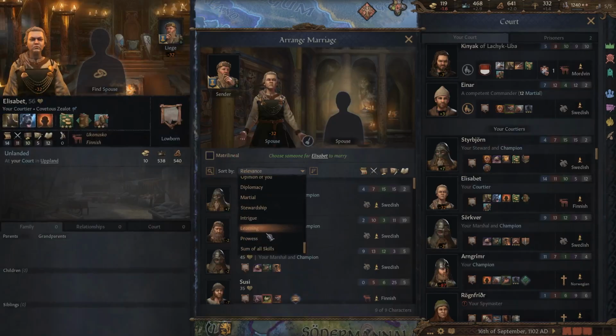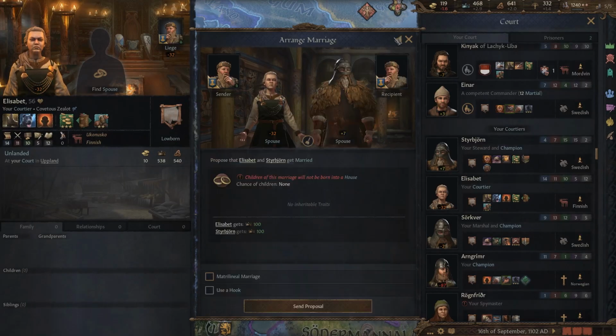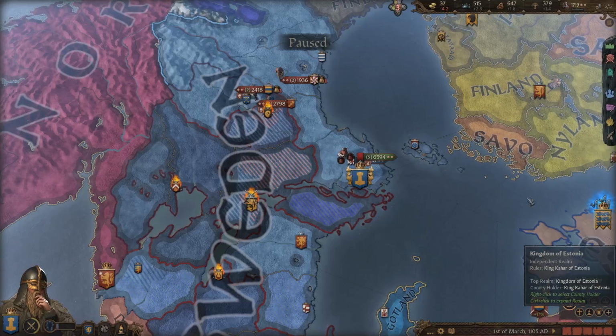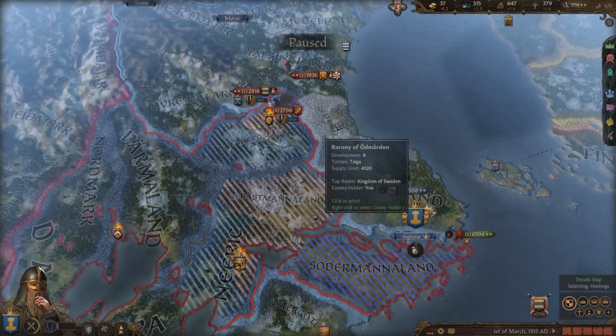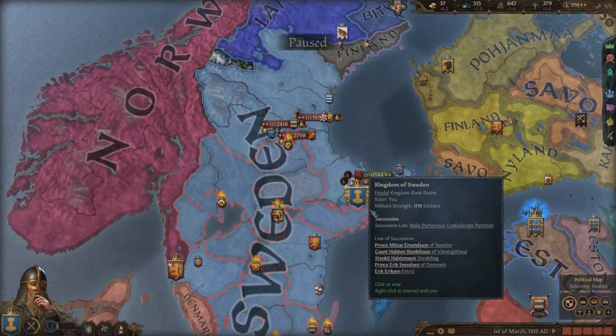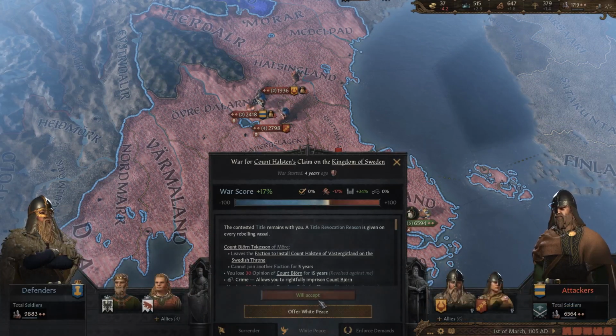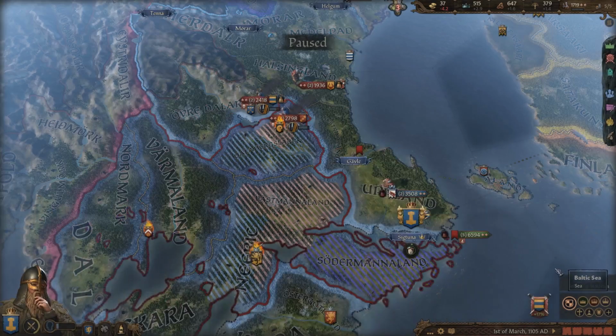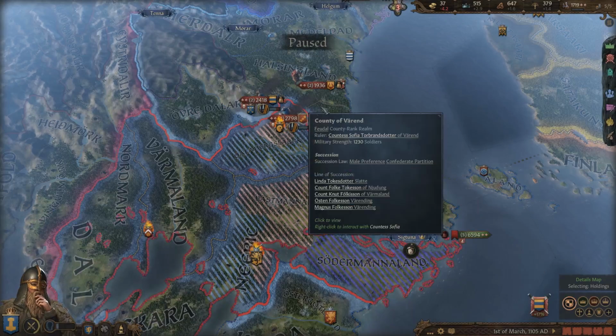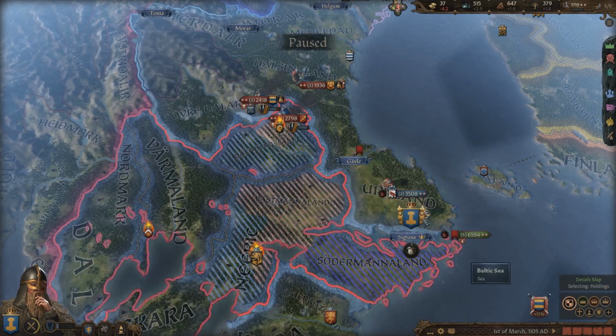I'm doing everything I can here to get as many good knights as possible. Okay, so this war, we haven't fought a battle in a long time. We're just kind of trading, taking pieces of land. But because of that, we can actually white peace them, because it's been so long, the war. But I think I'm going to keep going just a little bit, and if we get into a battle where we're going to lose, I can just white peace at that point.